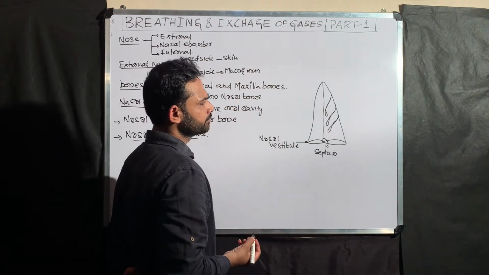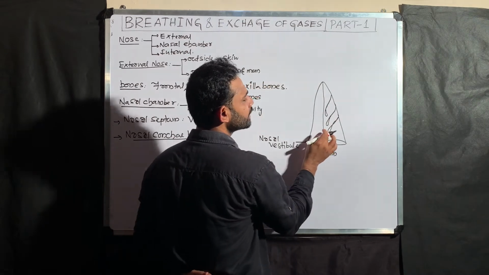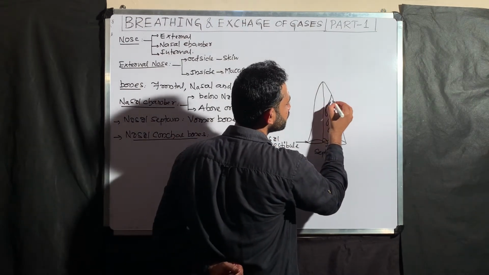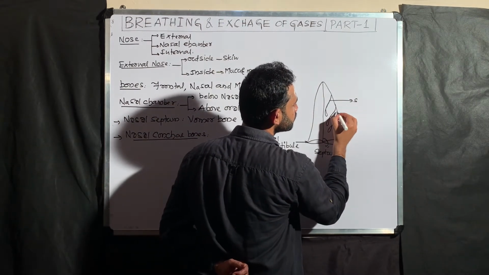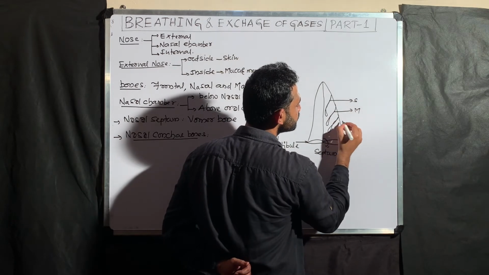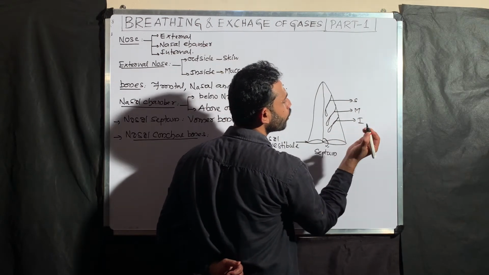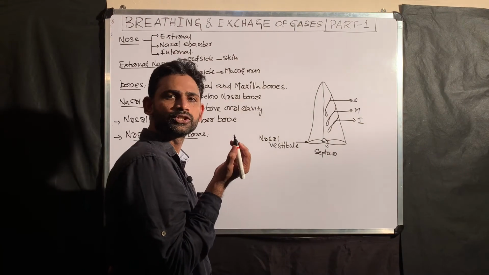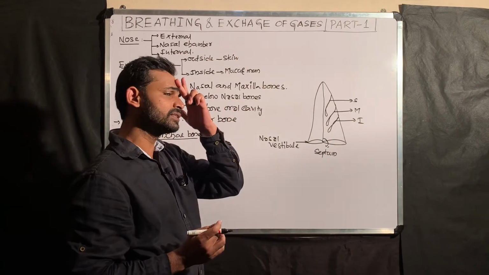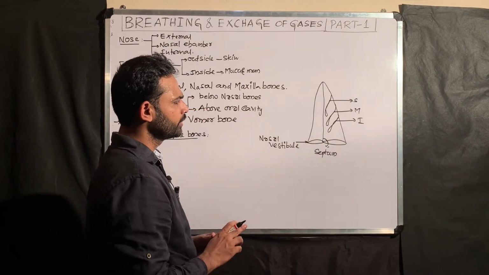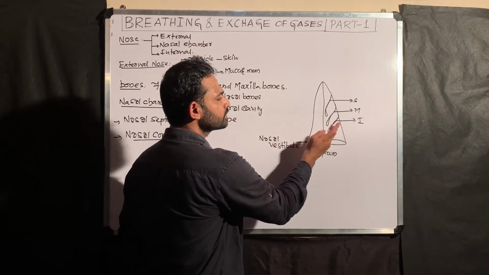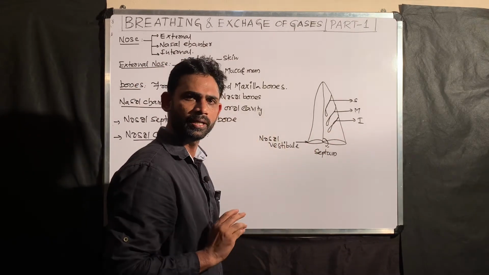Like this. These are called the nasal conchae. This is the superior, this is the middle, and this is the inferior nasal concha projection. What is the importance of the nasal conchae? Imagine the nasal concha projections on both sides.